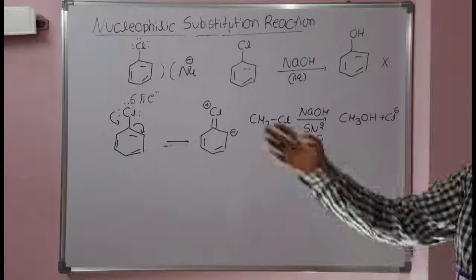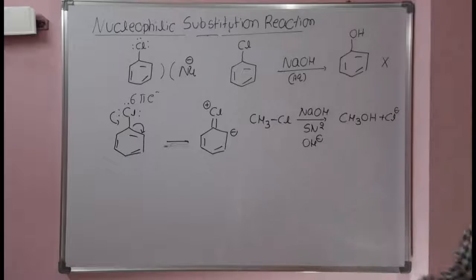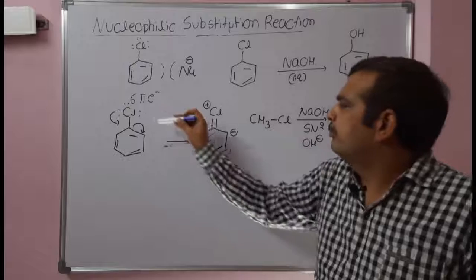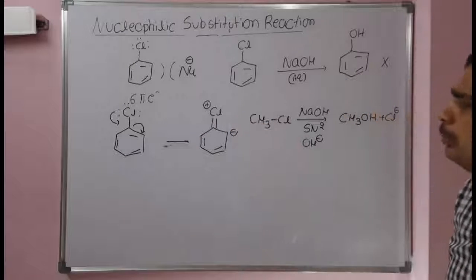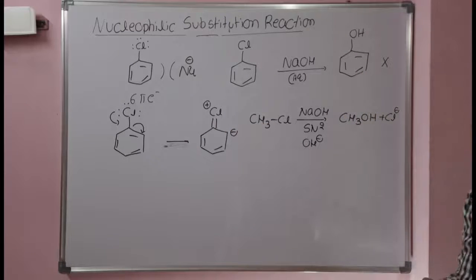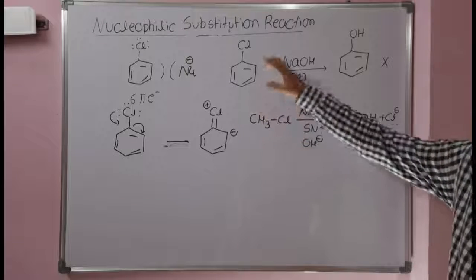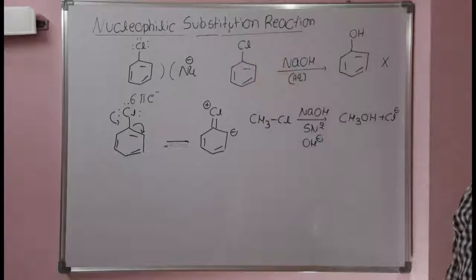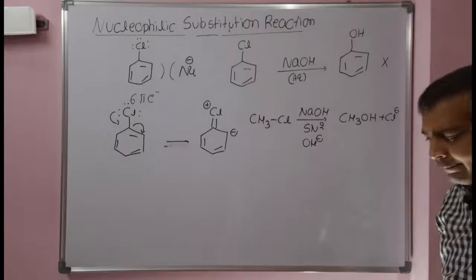The third is that, because of the plus mesomeric effect of the halogen, there is a partial double bond character between the chlorine and carbon of the benzene. It is not easy to substitute chlorine on benzene.